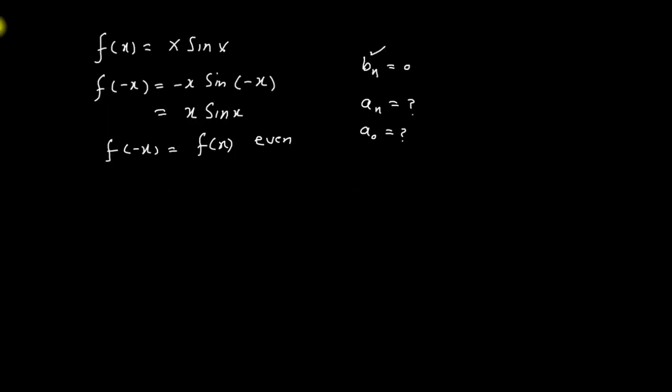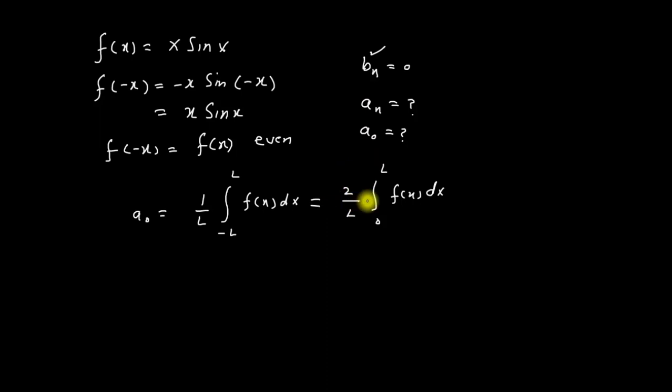Friends, we know that the equation for a naught is equal to 1 over L integration from minus L to plus L f of x dx, or we can write this as 2 divided by L integration from 0 to L f of x dx.